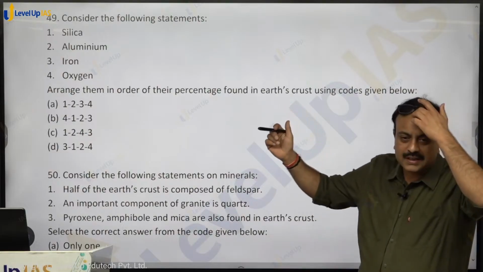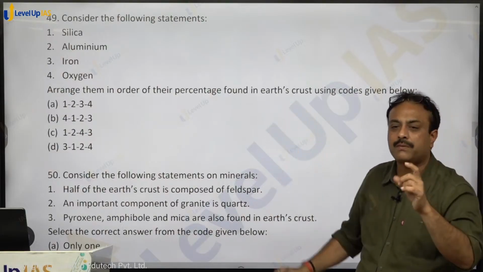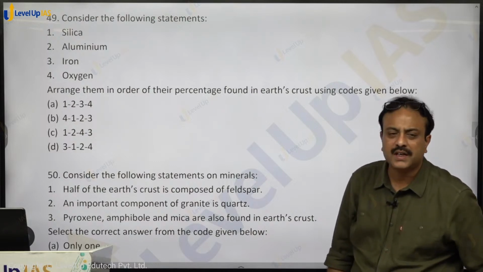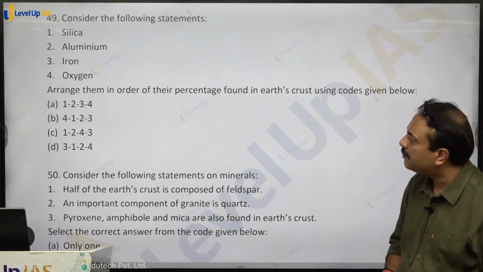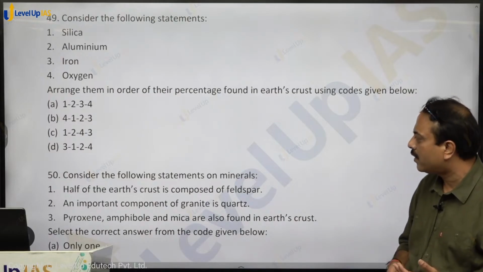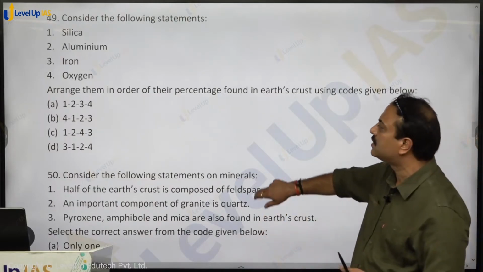Here, because in crust all the metals are present in the form of ores, and all ores will be having oxygen, so oxygen increases. So it's oxygen, silica, aluminum, iron. So option B, B for boy, shall be the right answer.